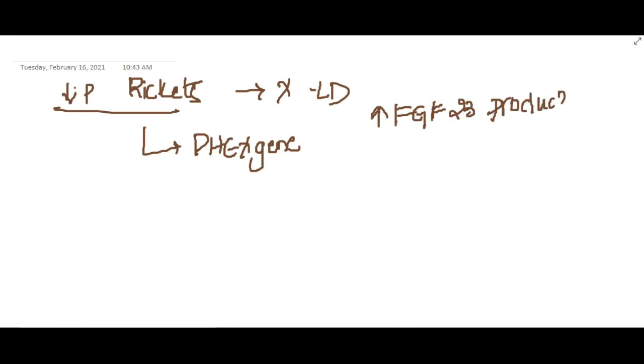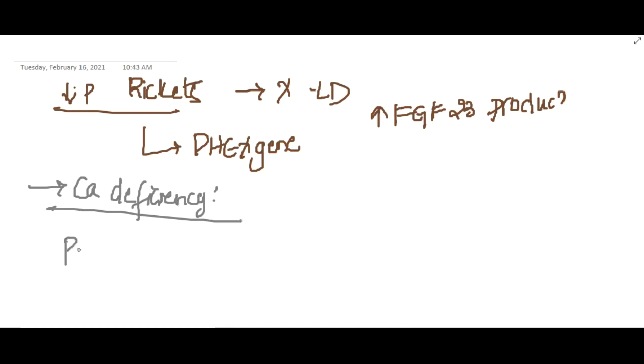Then the next cause is calcium deficiency. Rickets can also occur due to calcium deficiency, which can be due to low intake or malabsorption. Then it can occur due to phosphate deficiency. Phosphate deficiency can be due to inadequate intake or prematurity, or even aluminium containing compounds, especially aluminium containing antacids.